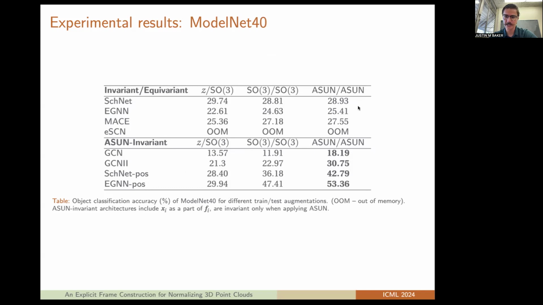And so what we see is that our asymmetric unit normalization can slightly improve the performance here among invariant and equivariant models, but it really boosts the performance in these universal frameworks. In particular, we see that the EGNN performance is 2x'd by this universal framework with asymmetric unit normalization.